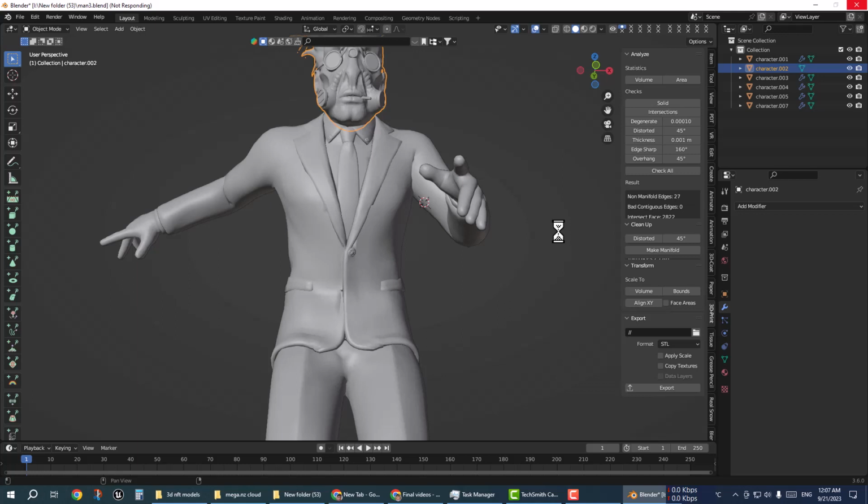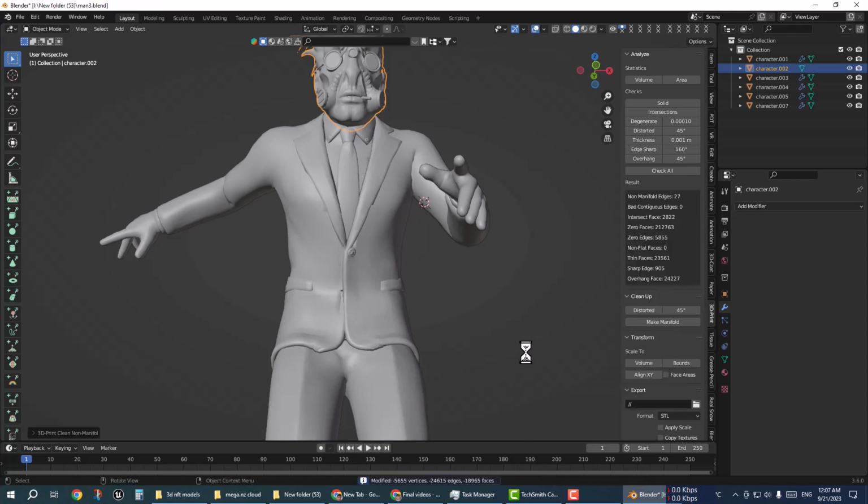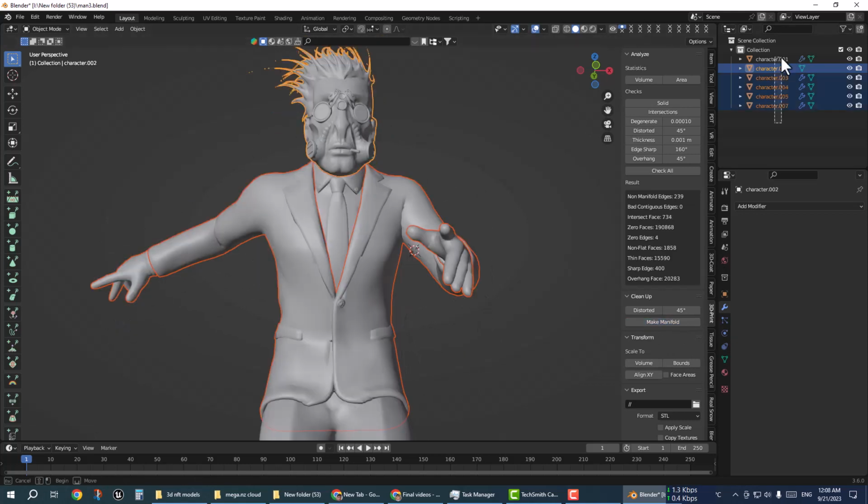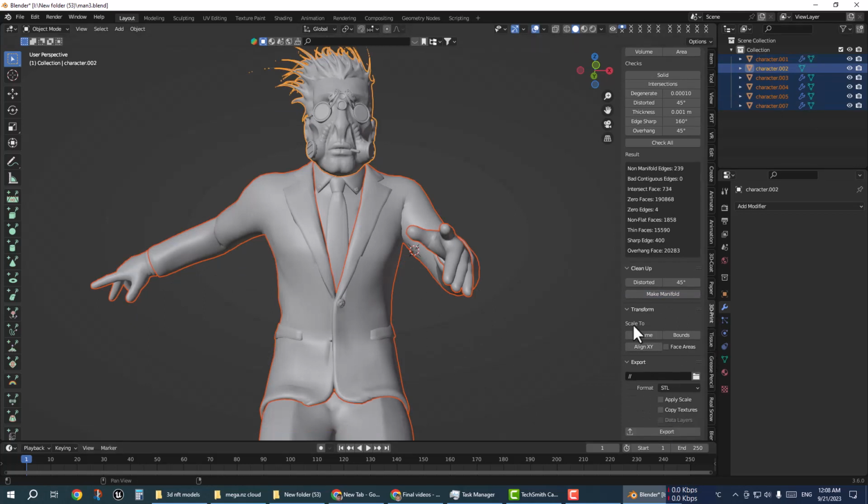So once it's all done, you need to do one more thing before going to Meshmixer. So what is the next thing you need to do? First you need to select all and then export STL on this add-on.